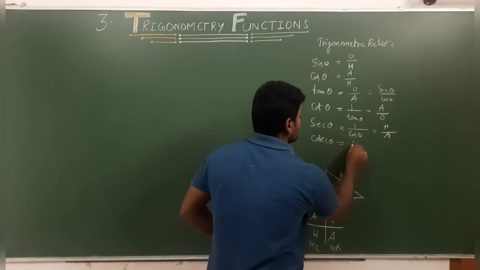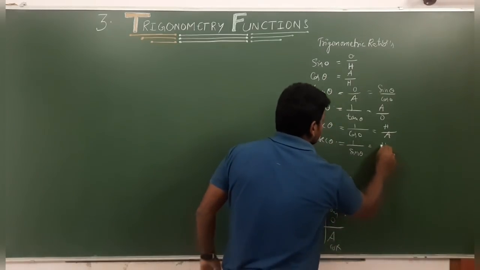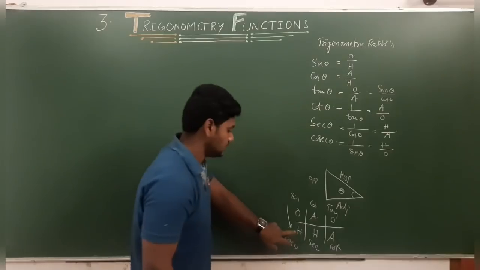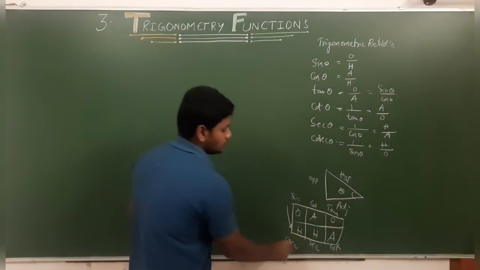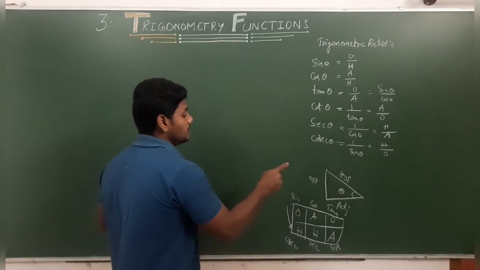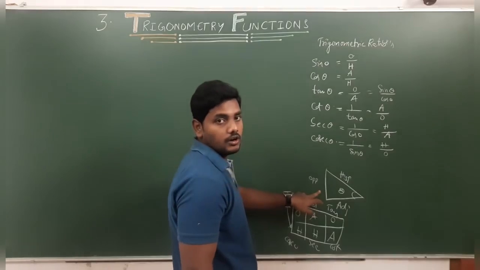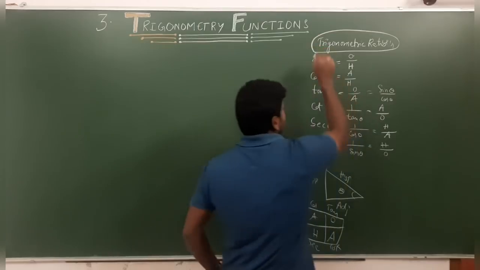And cosecant we can write as 1 by sin theta, so 1 by sin is hypotenuse by opposite. Through this we can define sin, cos, tan and all those easily. So by using an acute angle or sides ratio we can define trigonometric ratios.